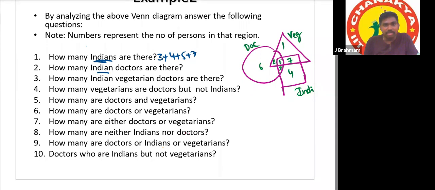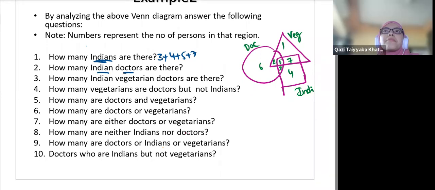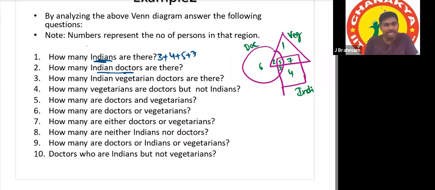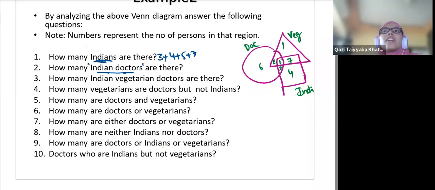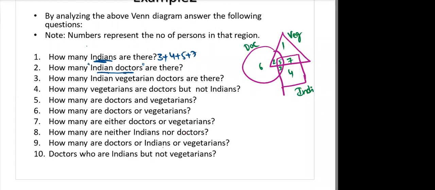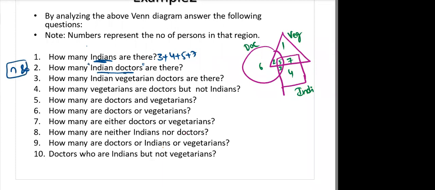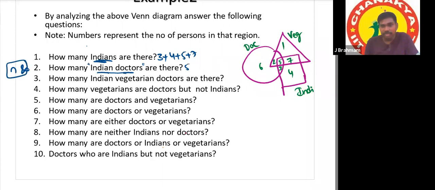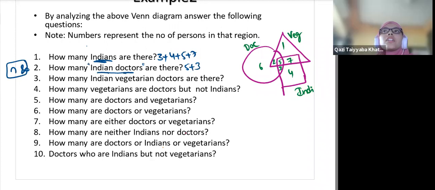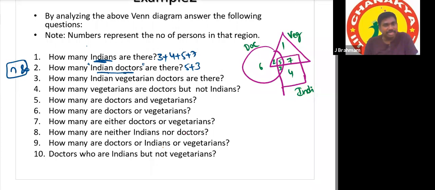Next question: how many Indian doctors are there? Tell me, does Indian doctors mean Indians intersection doctors or Indians union doctors? This is intersection, not union. So only common numbers, 5 and 3. 5 plus 3. Here AND is not given, but Indian doctors is nothing but Indians and doctors.